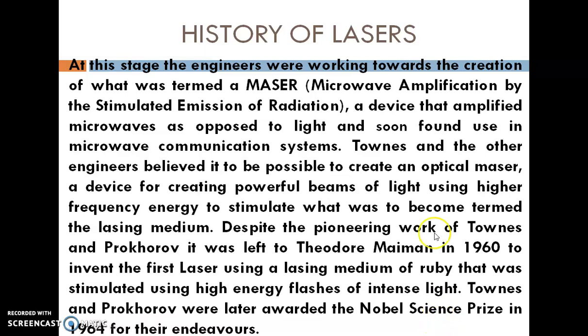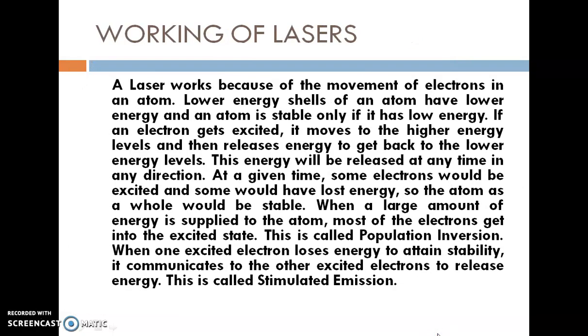First the maser was found. Townes and the other engineers found the maser. And in 1960, Maiman found the first laser using ruby as the lasing medium. He found the solid ruby laser, and Townes and Prokhorov were awarded the Nobel Prize in 1964 for their endeavors.